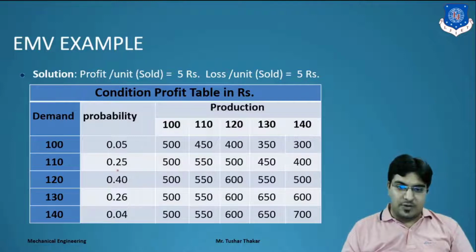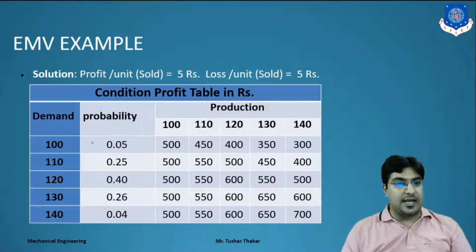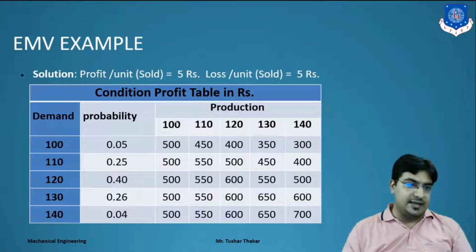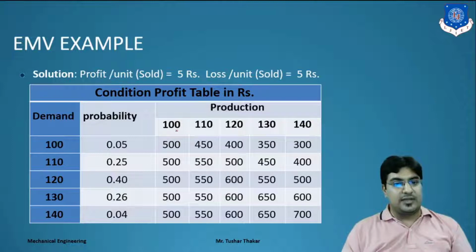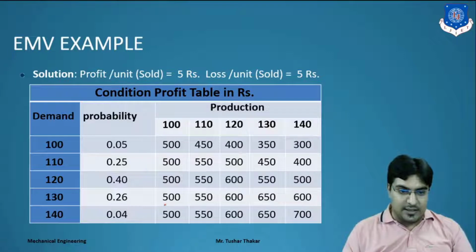Now the probability is the one given in the data. Now we calculate the profit table. Suppose I have a demand of 100 and a production of 100. So we sell 100 and get a profit of 5 rupees per unit. So that is 500 rupees. Clear? The same amount we find as profit. Why? Here we have a demand of 110, but we have only production of 100, means we can sell only 100 copies. So we have a constant profit throughout all the values.